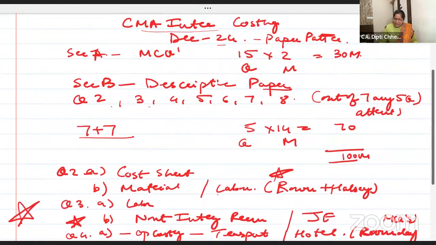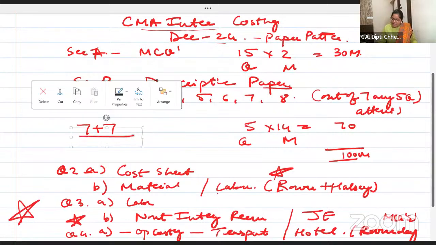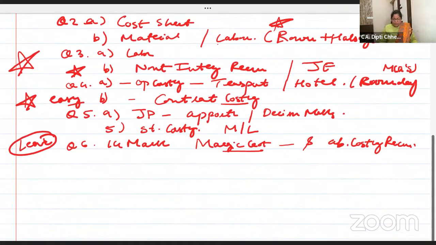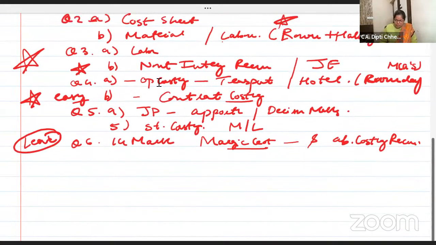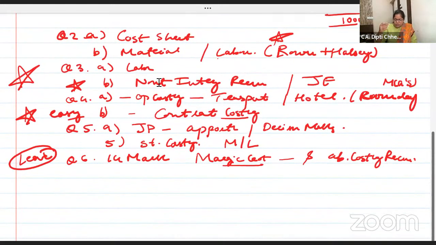You have to leave anyhow 5 questions out of 7. So, but then very sure you should be, if you are going to take a risk of leaving this, you should know the others very well. Journal entries, operating costing and all. Question number 7 is very scoring. It is budget.